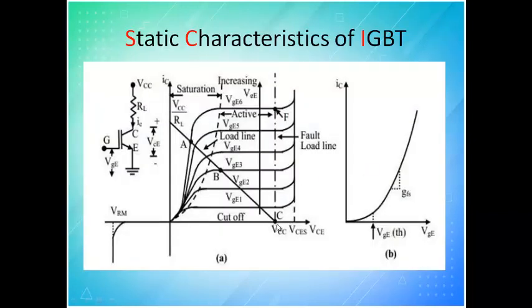this is the case we are discussing now. Now what will happen if I go on increasing my voltage without giving gate voltage? If I am not giving any gate voltage and if I am increasing my voltage across collector emitter, this is the maximum limit beyond which the entire device will collapse and burst, because it is not a conductor, it is a semiconductor. So this is the insulation level.